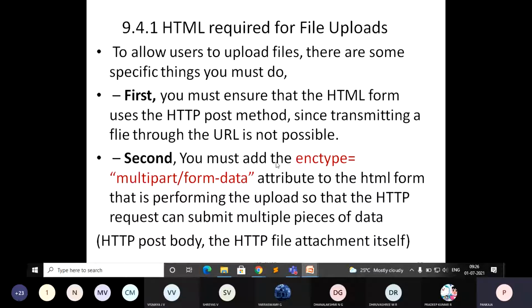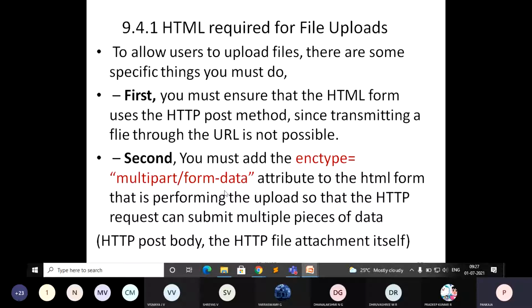Then the second one: you must add one additional attribute. Normally in a form you specify method and also action. In addition to that, you need to add one more attribute called enctype, equal to multipart/form-data. You add this attribute to the HTML form that performs the upload, so that the HTTP request can submit multiple pieces of data.